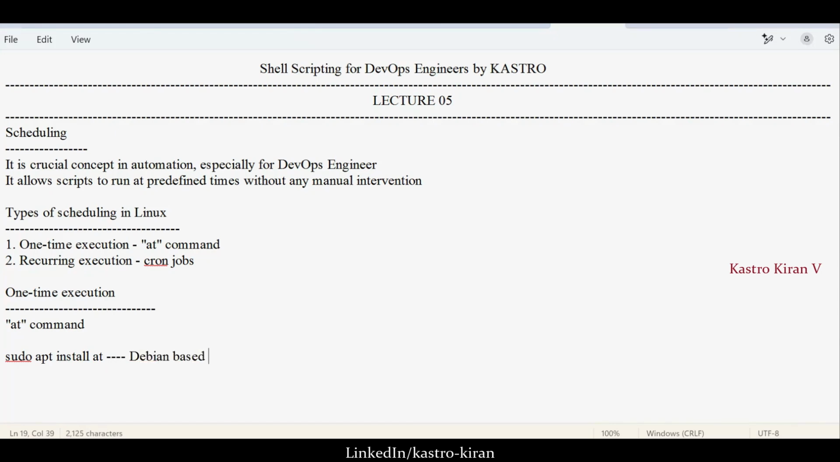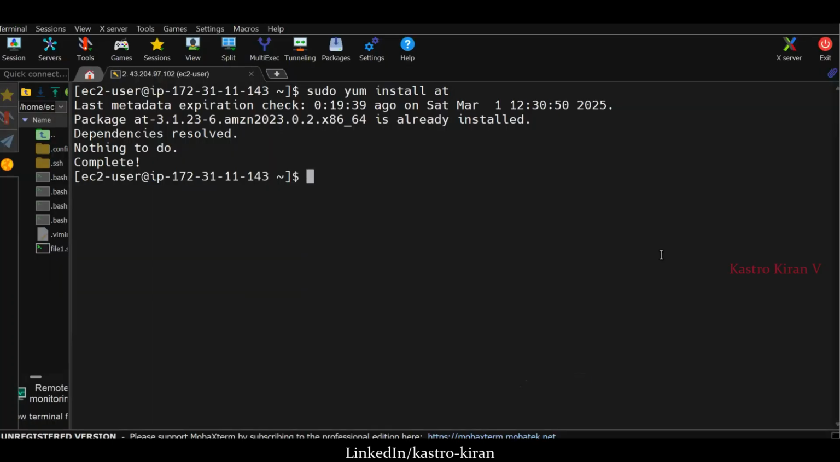So Debian based means you generally have the Ubuntu operating system in the AWS cloud. If the operating system is Linux based, that is RHEL based, Red Hat Enterprise Linux based systems, then we'll use sudo yum install at. This is for RHEL based systems. Typically here we have Amazon Linux, and we can also go with CentOS as well.